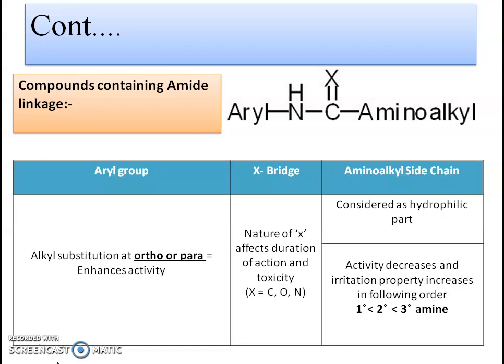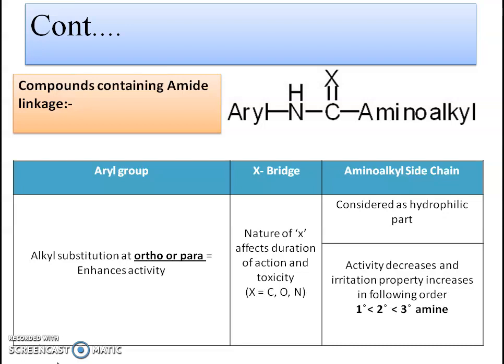The alkyl substitution at ortho or para position will increase the activity, while the X bridge, that is intermediate link, affects the duration of action and relative toxicity of the molecules. In case of amide-linked local anesthetics, the X may be carbon, oxygen or nitrogen.